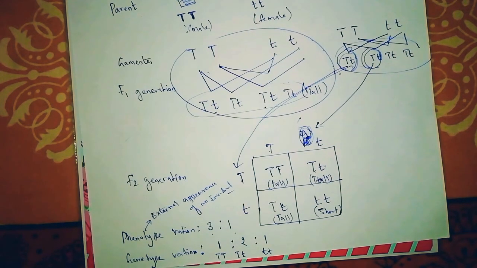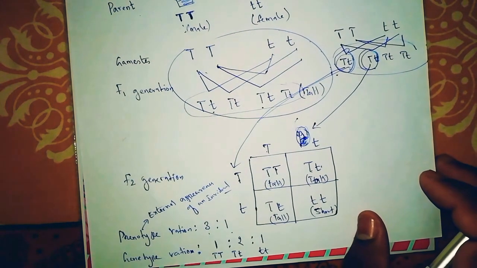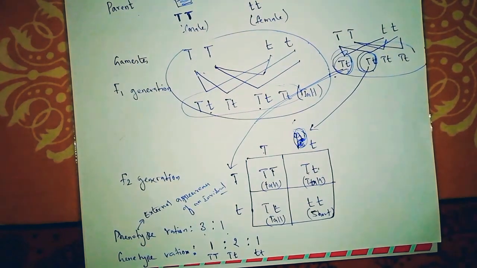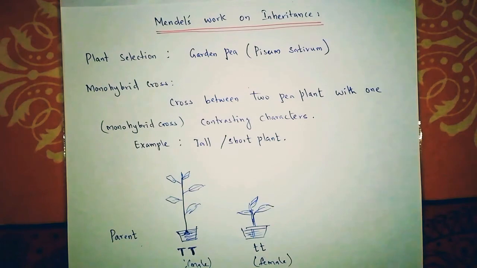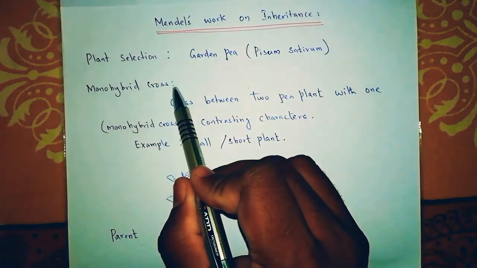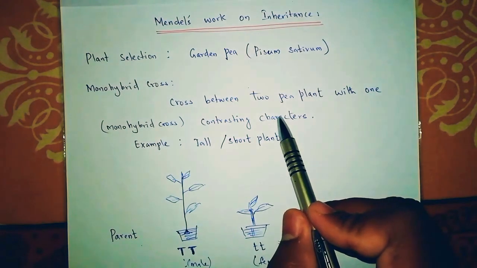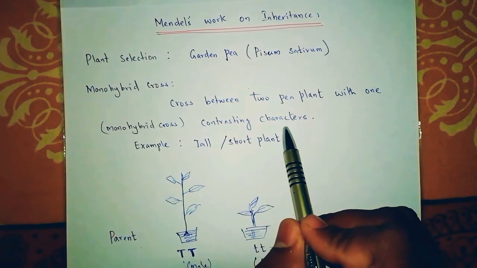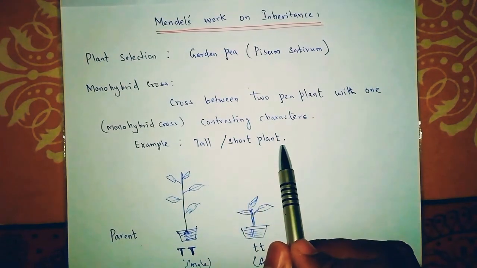Okay, this is what he identified in the pea plant, right? Once again, I just want to summarize what is actually given in Mendel's work of inheritance. He took a plant selection, garden pea, and did a monohybrid cross. Monohybrid cross means he took only one character and crossbred them.